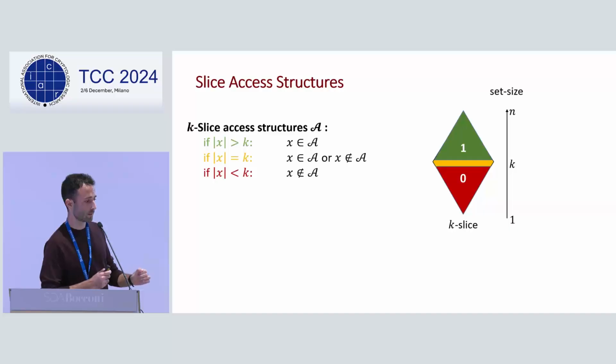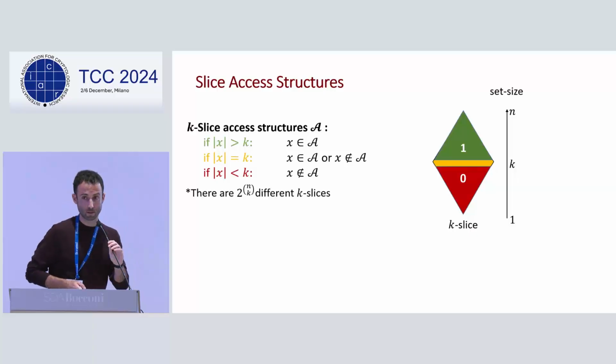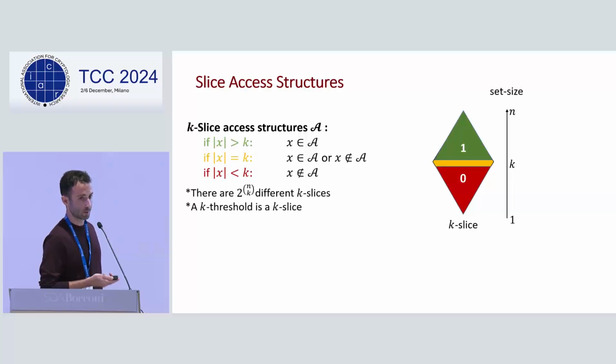We have in the middle, the picture is a bit wider in this shape because there are many more sets of middle size than of small or large sizes. And at size k, we will mark by yellow, meaning that they may be either authorized or not. In fact, this is a very large family. It will be interesting to realize it with small shares, because for every k, there are exactly 2 to the n choose k different slice functions. One of them is the k-threshold one, for which Shamir applies.